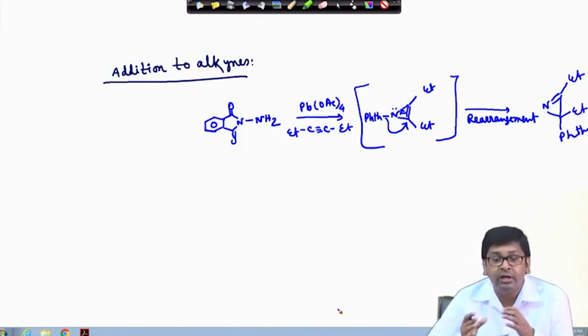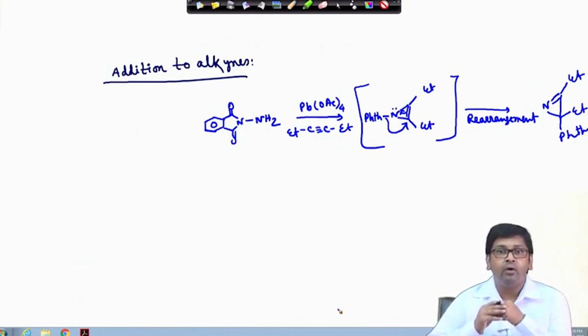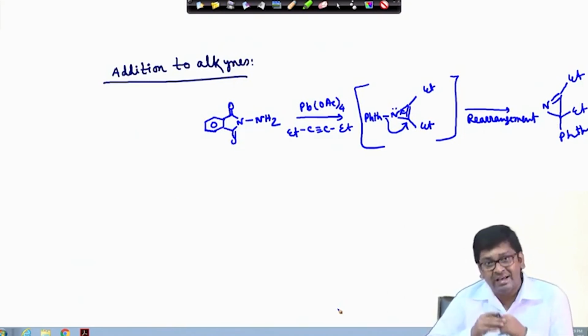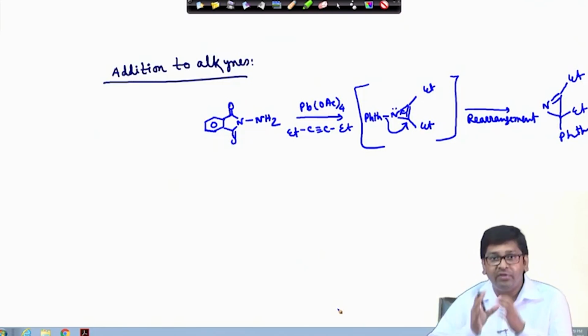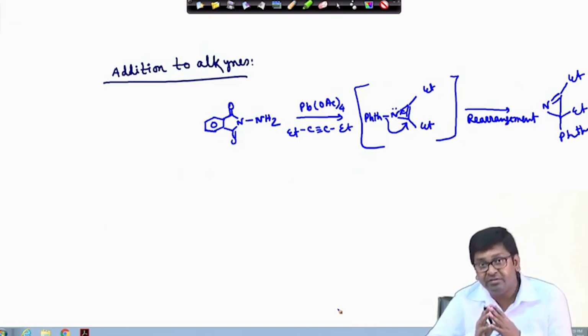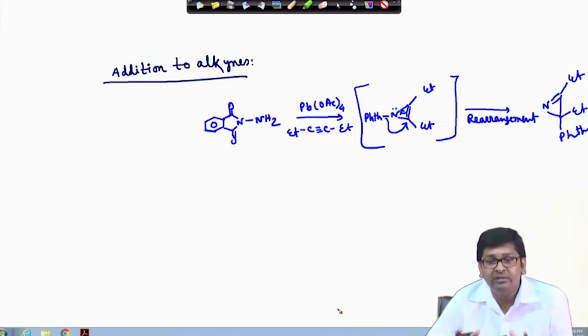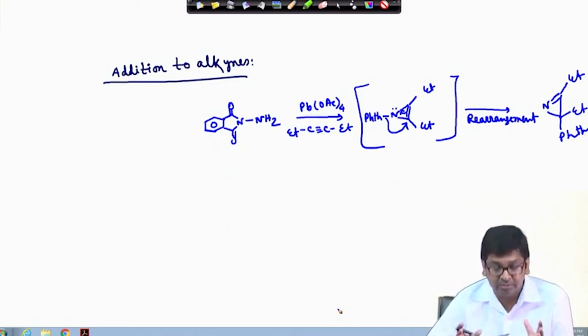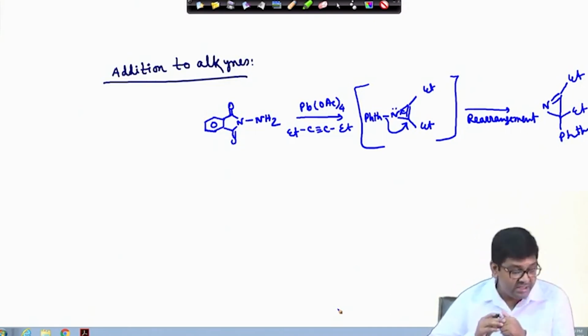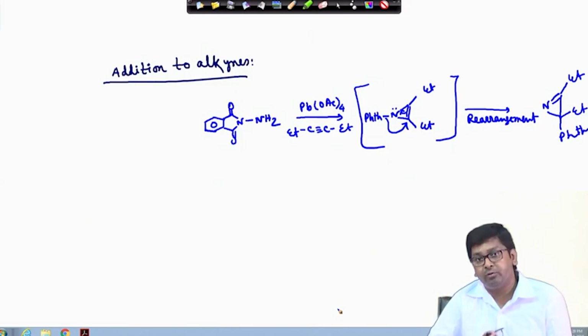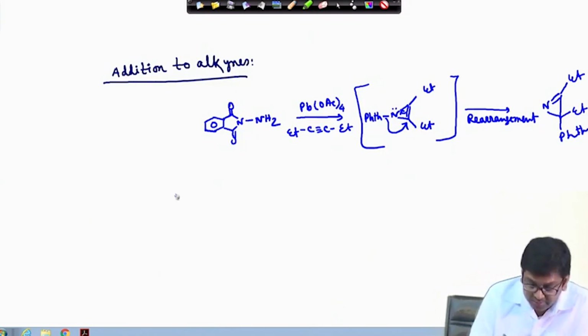But what actually in many cases it has been found is that the reactions of azides and alkynes are so facile that in spite of giving that nitrene, this azide, which is a 1,3 dipole also, we can consider them as 1,3 dipole, can react nicely with the alkynes in a 3+2 cycloaddition mode. So, what I am meaning